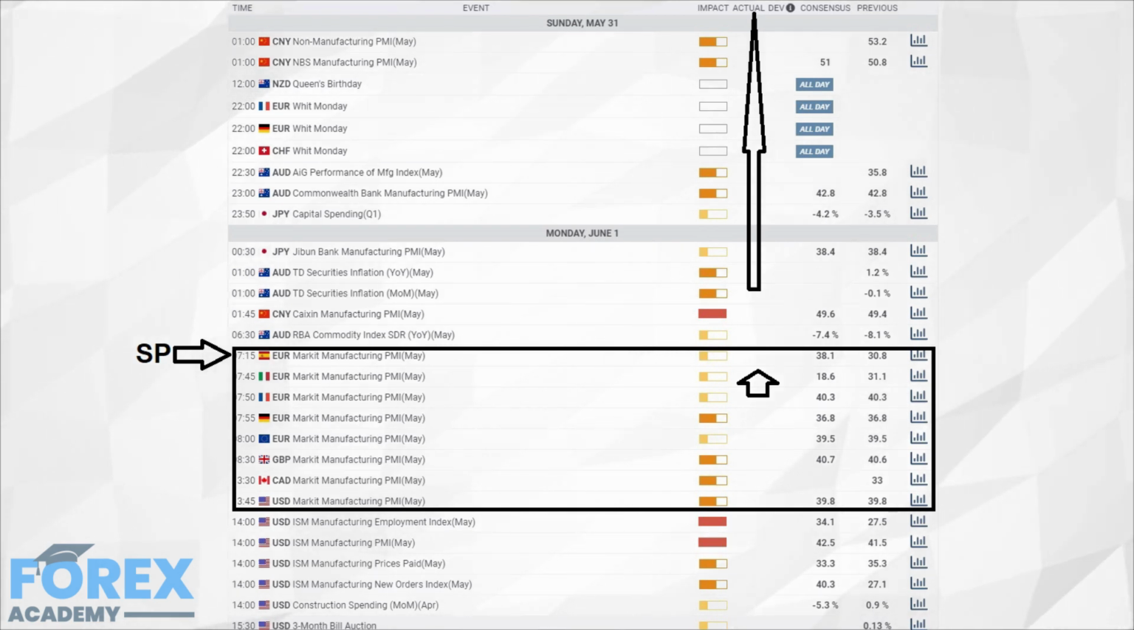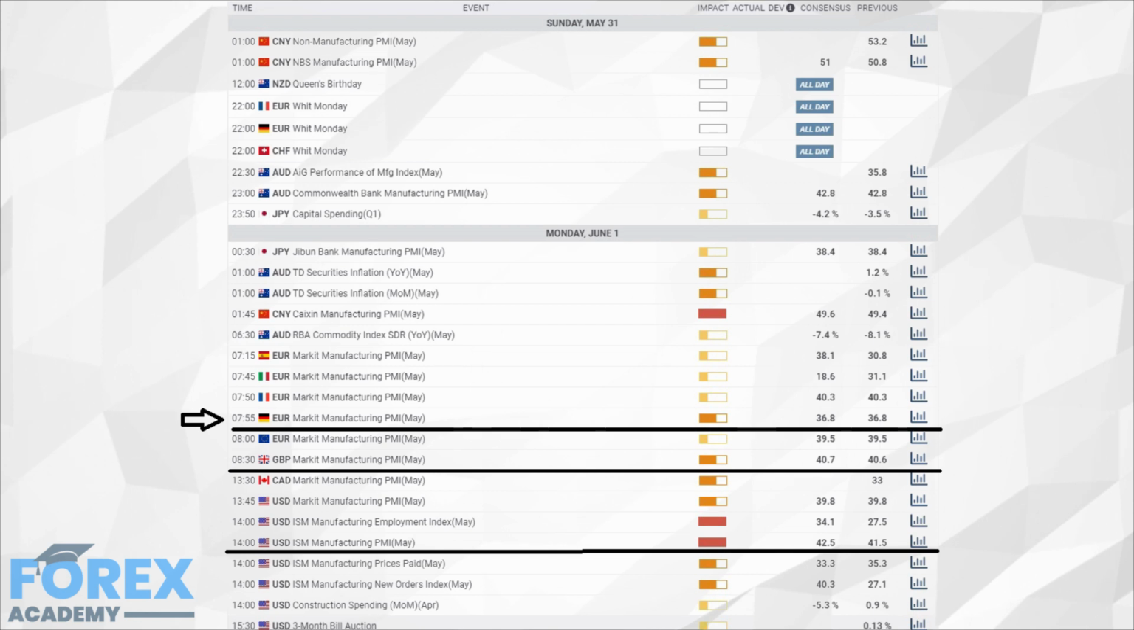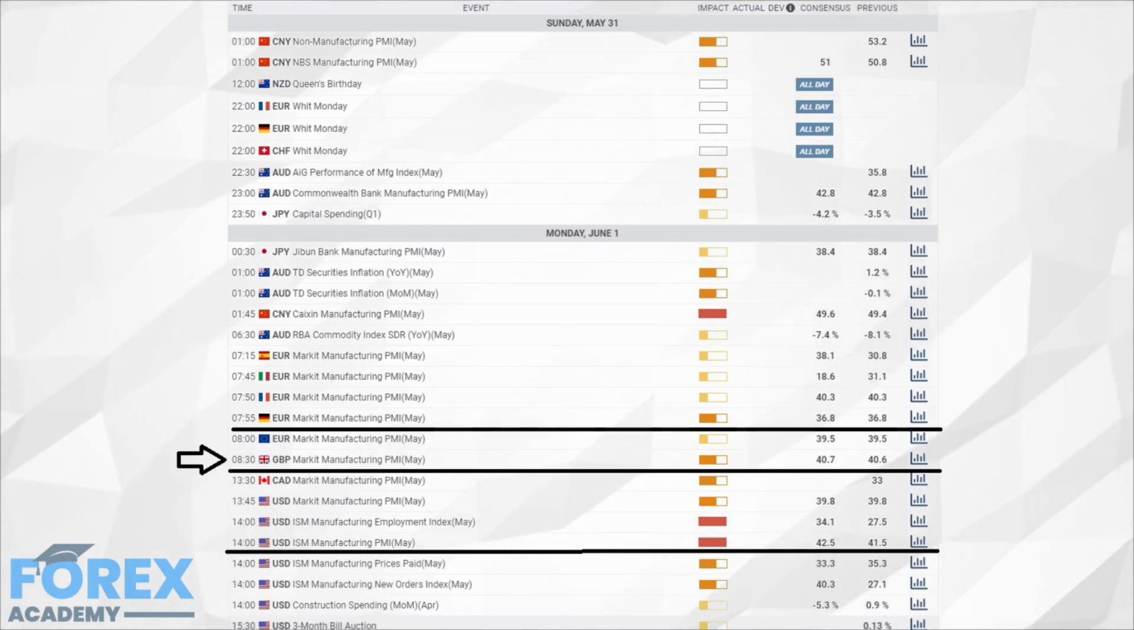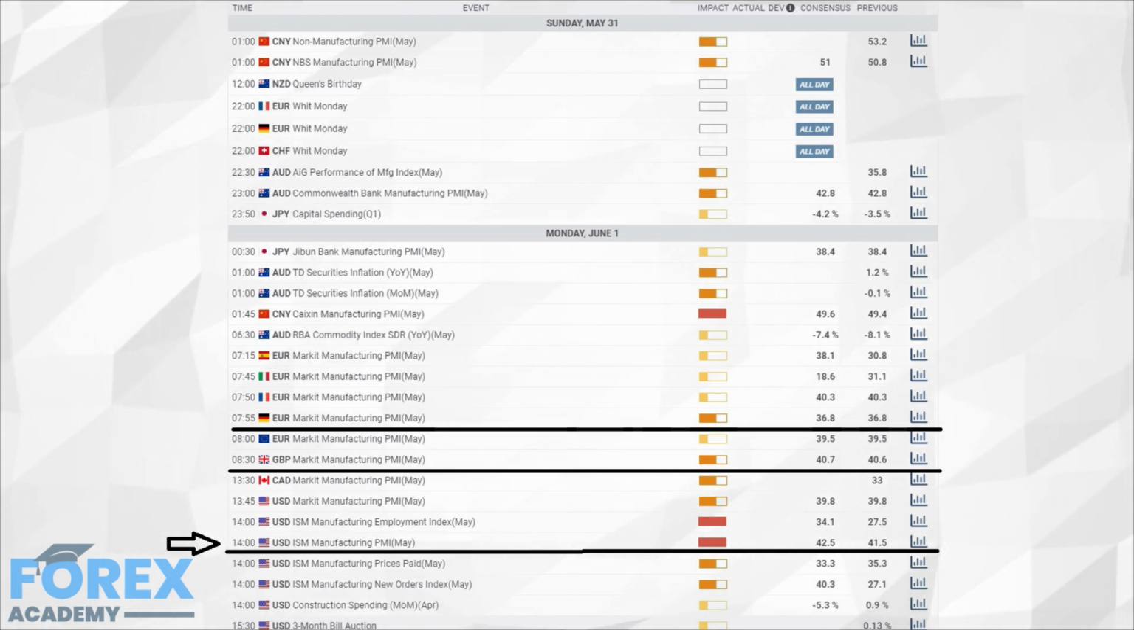Because its economy is small in relation to some of the other countries, it has a lower impact. Here we can see that the impact bar is higher for Germany because it has a larger economy than Spain, and therefore its relevance is greater because Germany contributes more to the Eurozone coffers. Similarly, the impact for Great Britain is of high importance. When it comes to the United States, the PMI is very widely anticipated, because it has a huge impact on the American economy, and also because the US dollar is the dominant currency in the world.